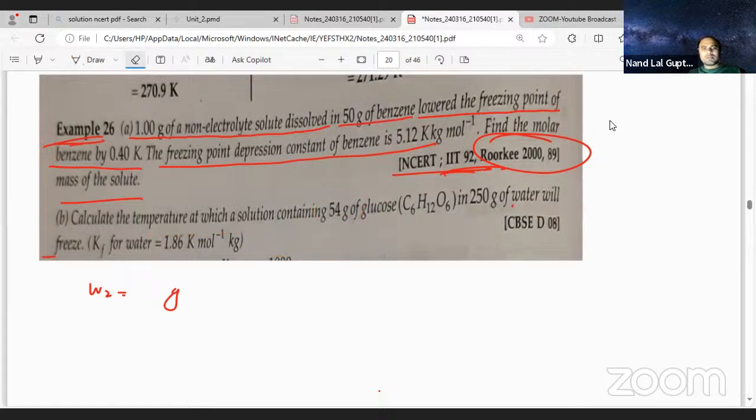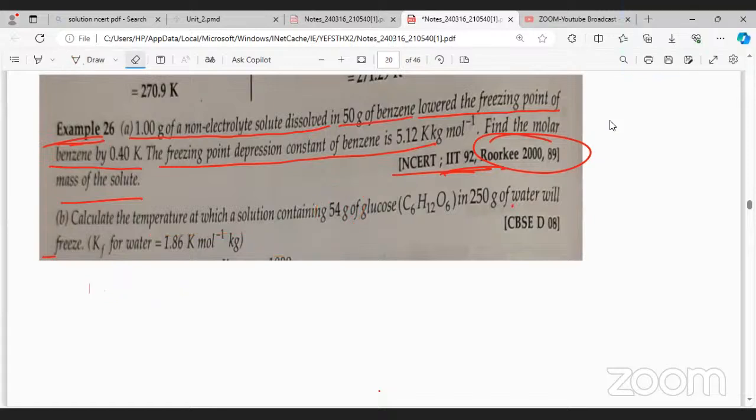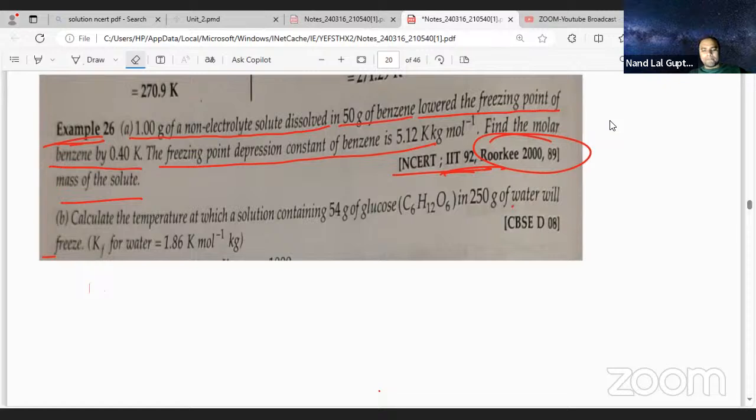Tell me fast. Temperature, 54 gram of glucose, to calculate temperature at which it will freeze. No, sir, you do this one. I don't think I can do.